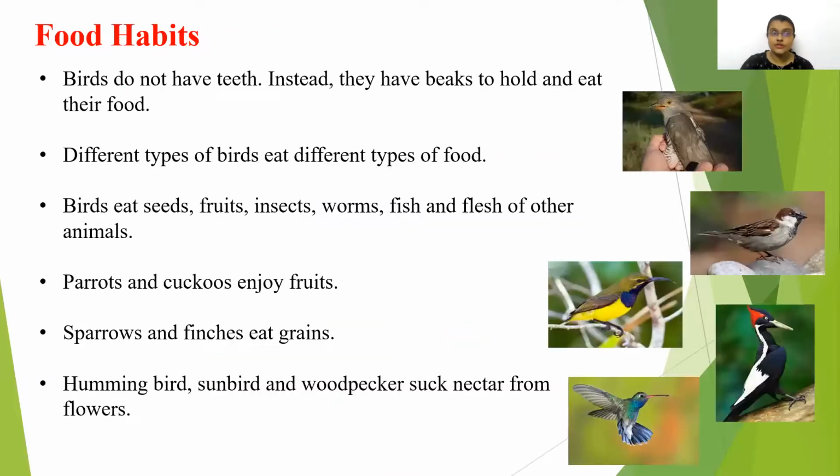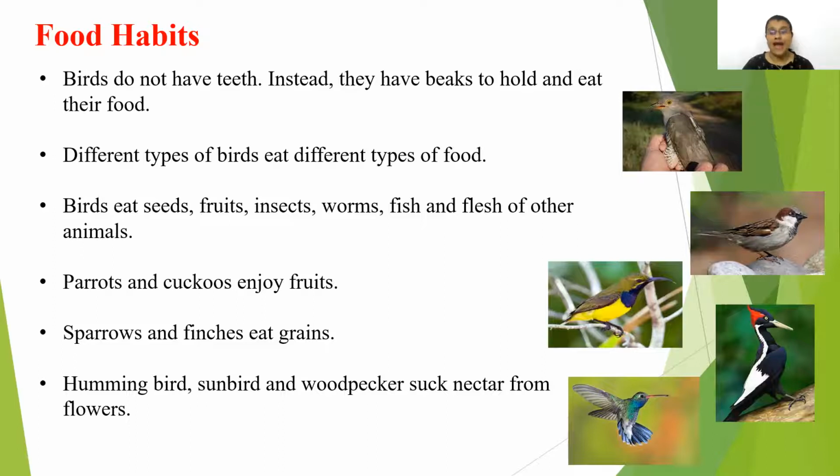Now children, we will discuss their food habits. Birds do not have teeth, but instead they have a beak, which helps them in holding their food, and they can eat their food with the help of the beak. We have teeth, but they don't have teeth. Different birds eat different types of food. Birds eat seeds, fruits, worms, insects, and flesh of other animals.